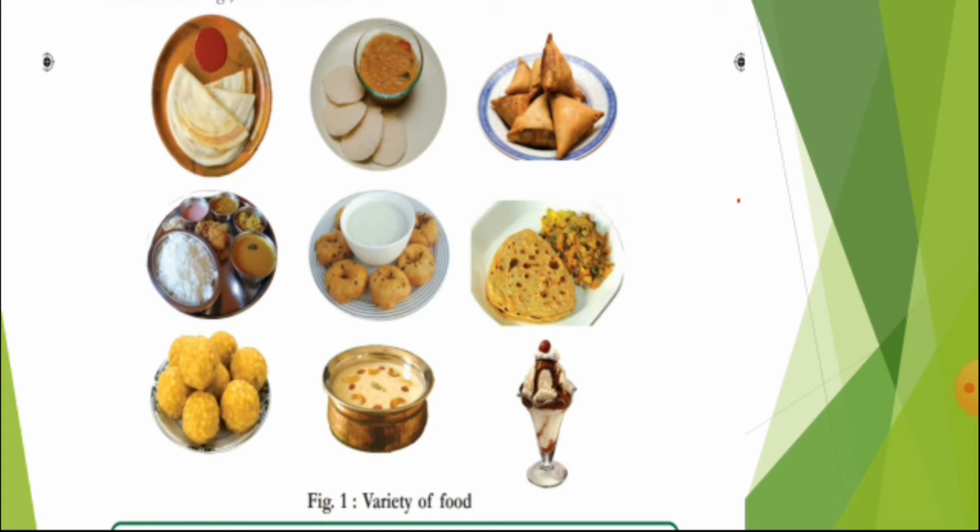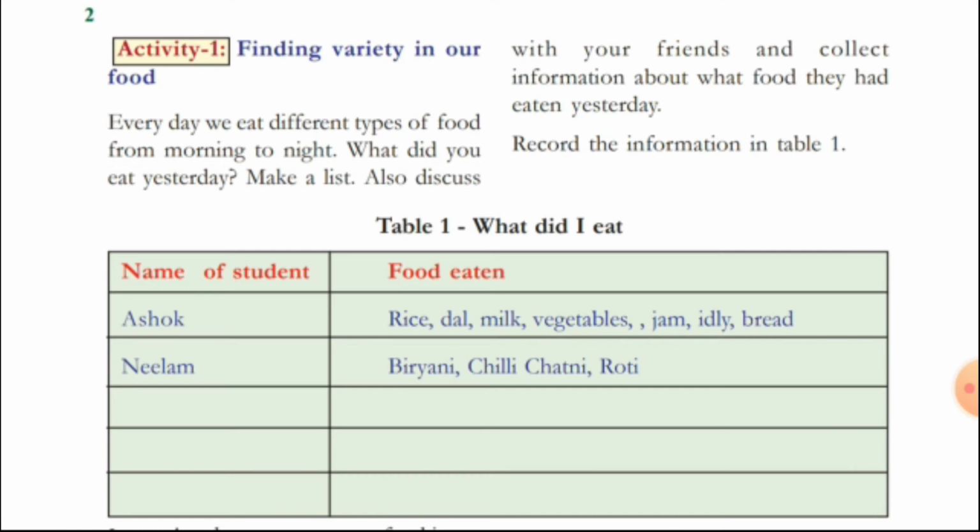Now let us come to the third line. The first one is laddu, and the next one is payasam, and the last one is delicious ice cream. Now let us do an activity to find out the things that are present in the food material. Now let us go to the textual information.